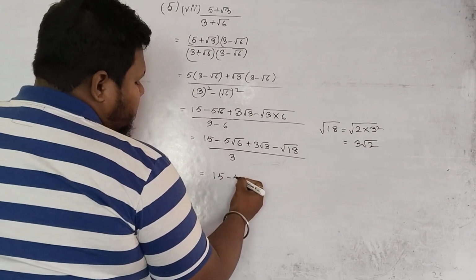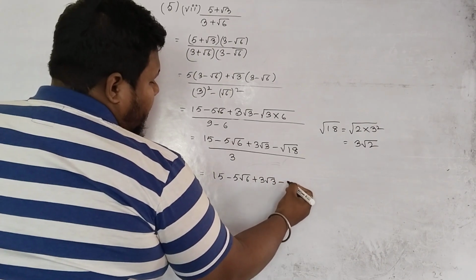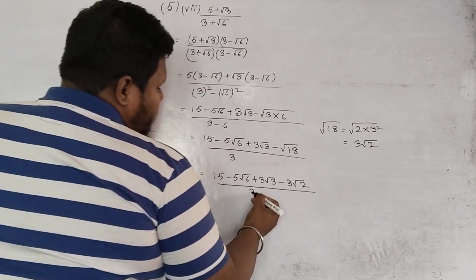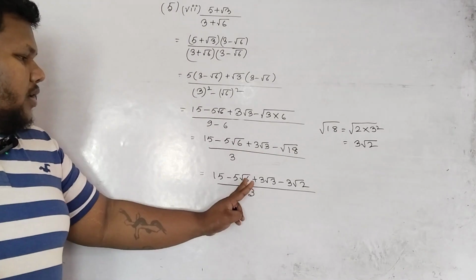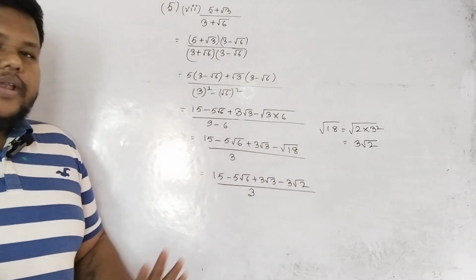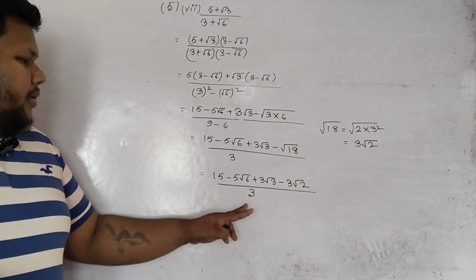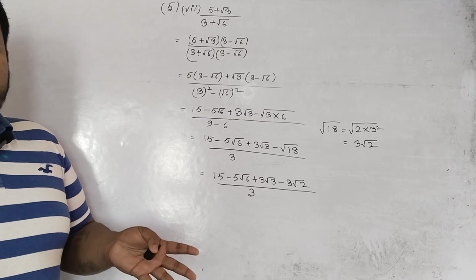So 15 minus 5 root 6 plus 3 root 3 minus 3 root over 2 divided by 3. So after this you see we cannot proceed any further because all the square roots are different here and we have a rational number and below also rational number and all are different, so we cannot solve it here. Okay.